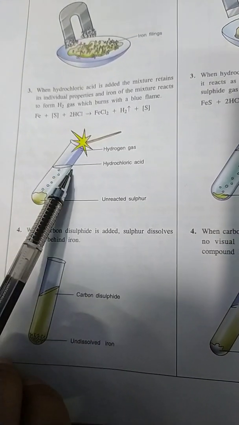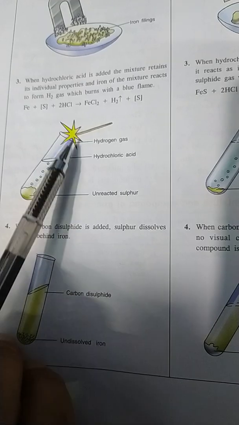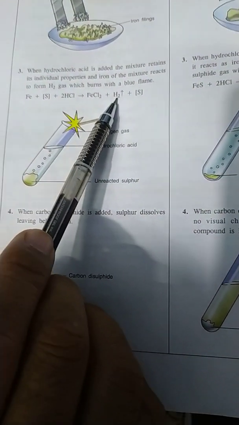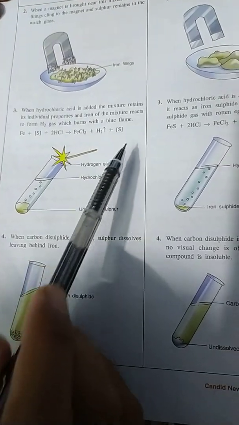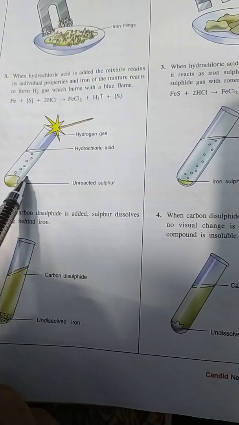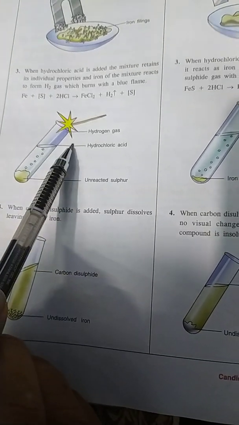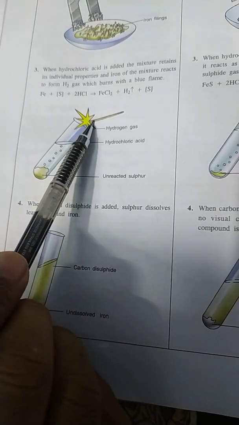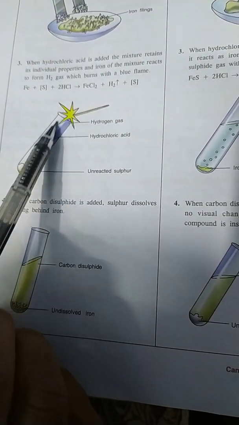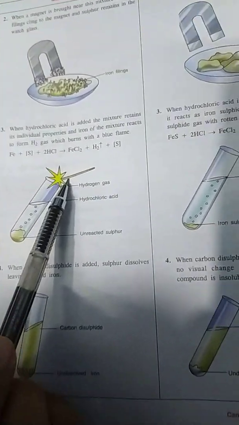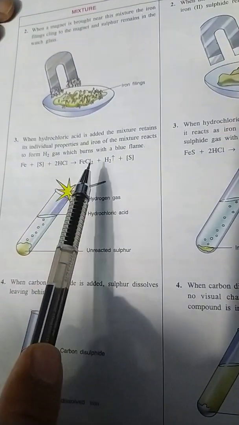We can see here that in this mixture, hydrogen gas comes out, and unreacted sulfur is at the bottom of the test tube. When a burning stick or straw is brought to the mouth of the test tube, it burns with a blue flame, indicating that hydrogen gas comes out.